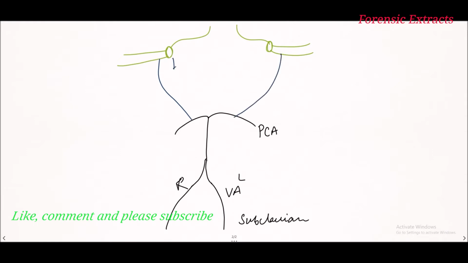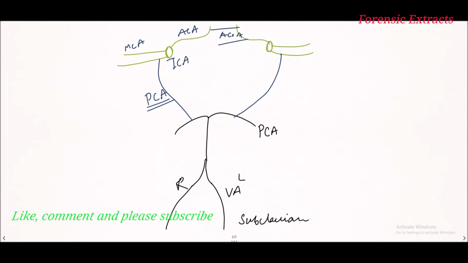So this is the internal carotid artery, this is the middle cerebral artery, this is the anterior cerebral artery, and this is the posterior communicating artery. And there is one more artery between the two anterior cerebral arteries. This is the anterior communicating artery.